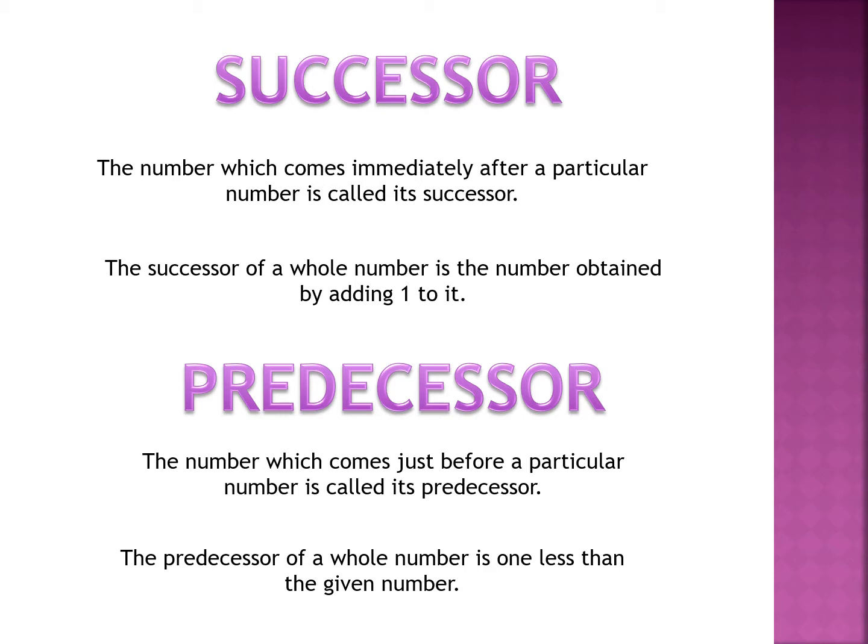You can obtain the successor by adding 1 to the given number. Now what is a predecessor? The number which comes just before a particular number is called its predecessor. In other words, predecessor is the number which comes just before the given number. You can obtain the predecessor by subtracting 1 from the given number.